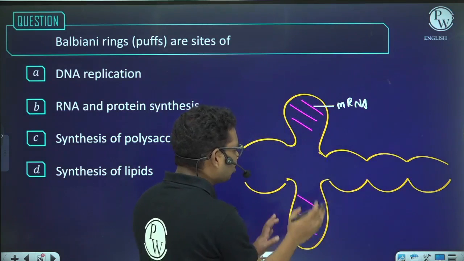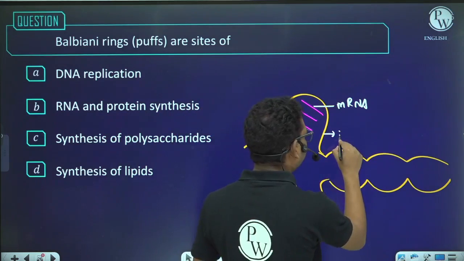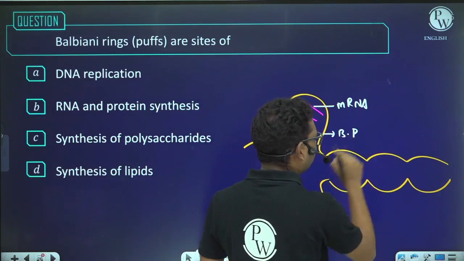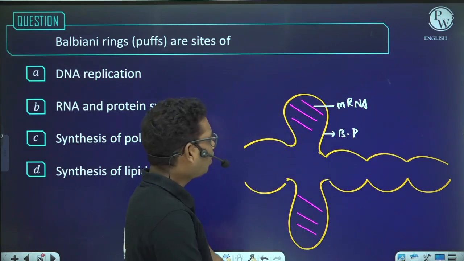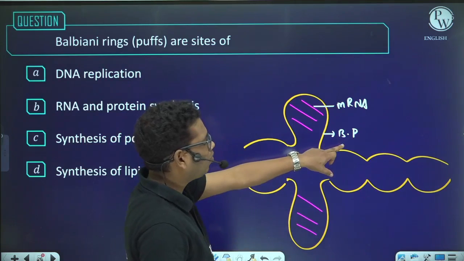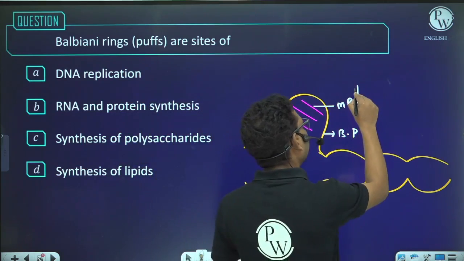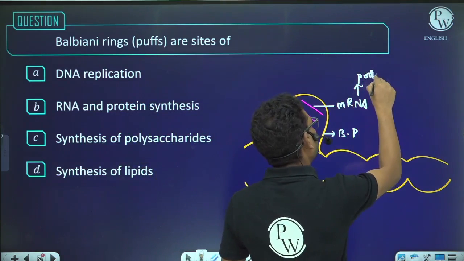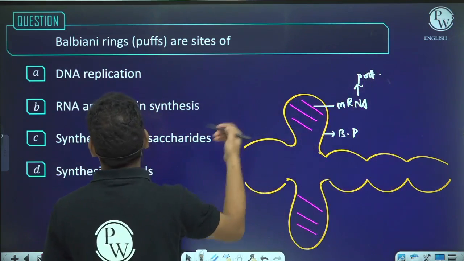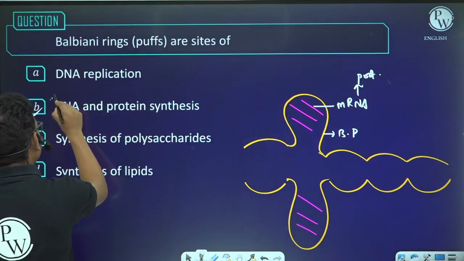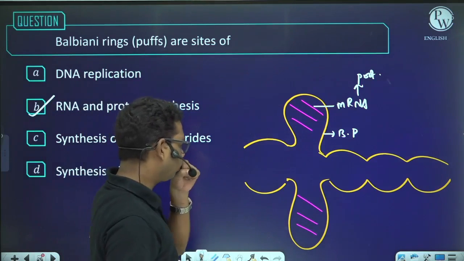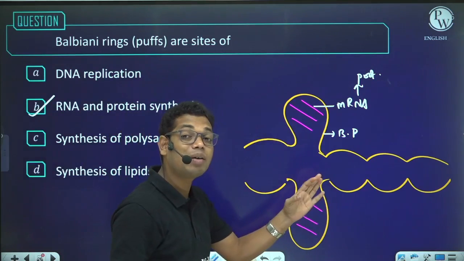And these structures are called Balbiani puff or Balbiani ring. So at the Balbiani puff, mRNA is synthesized, and from the mRNA, proteins will be synthesized. So I will say Balbiani puffs are the sites of RNA and protein synthesis. And remember one thing, the Balbiani puff or ring are temporary in nature.